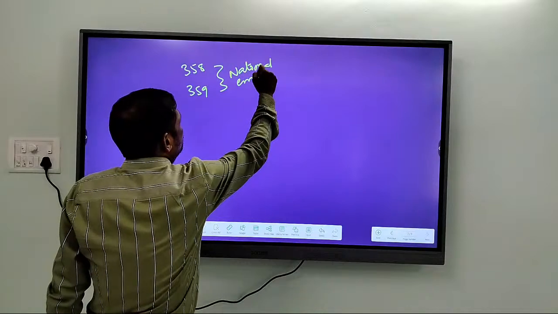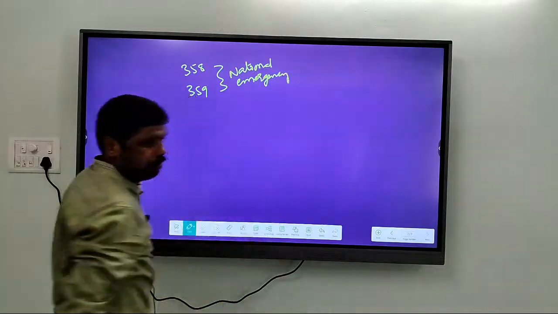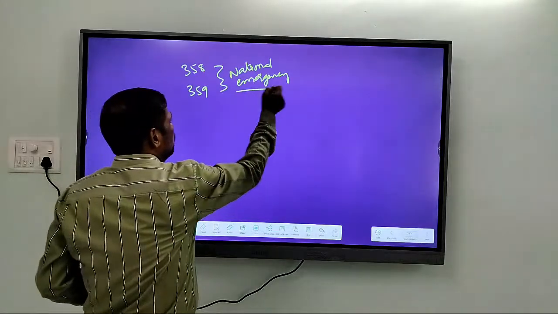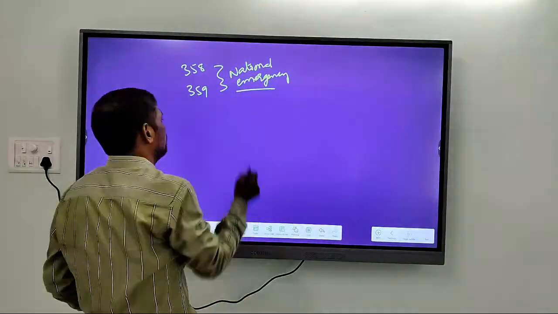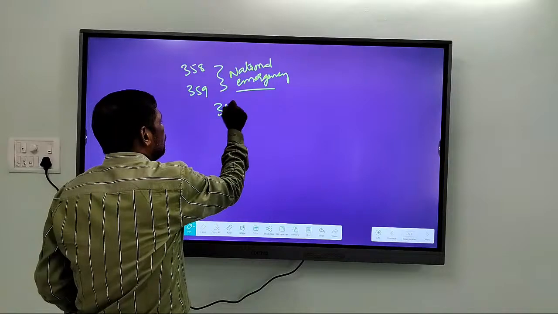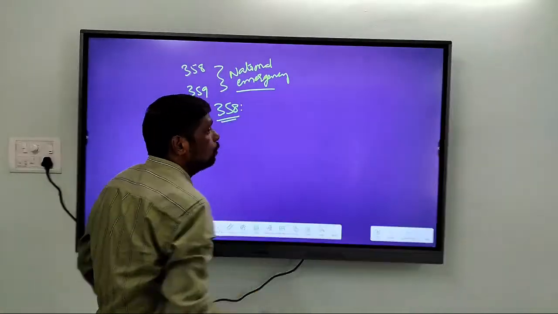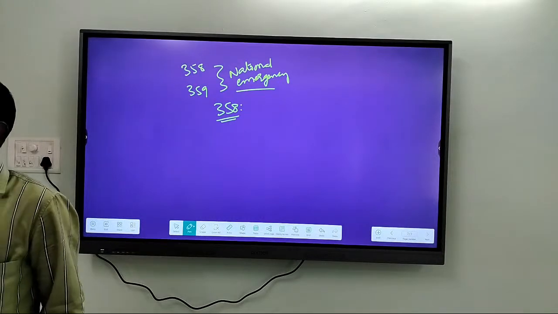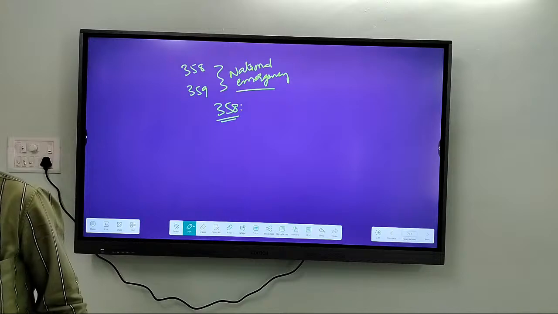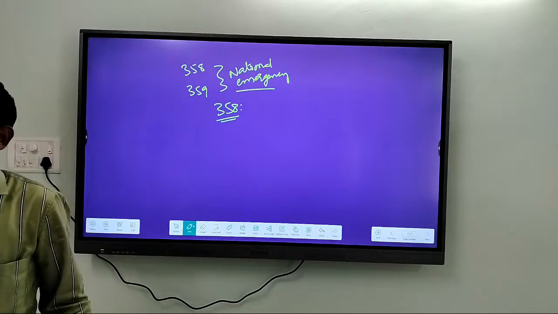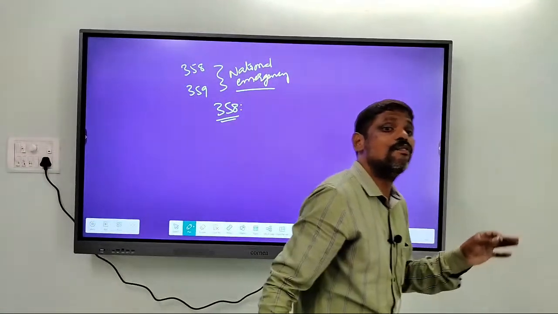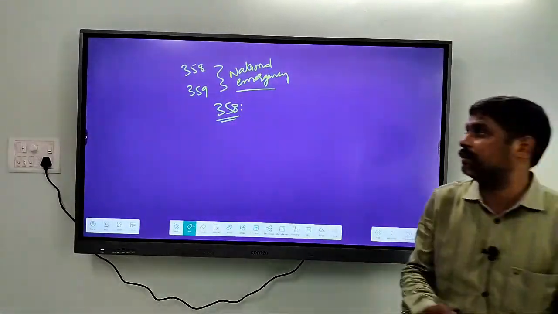Whenever a national emergency is imposed, restrictions can be imposed on the rights of individuals. According to Article 358, whenever a national emergency is imposed, the rights mentioned in Article 19, the freedoms mentioned in Article 19, will be automatically suspended.